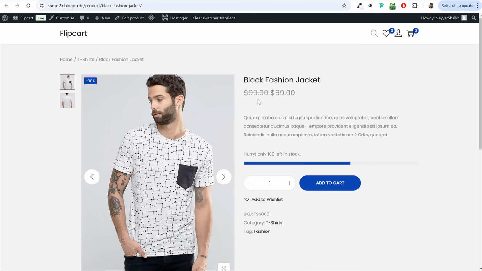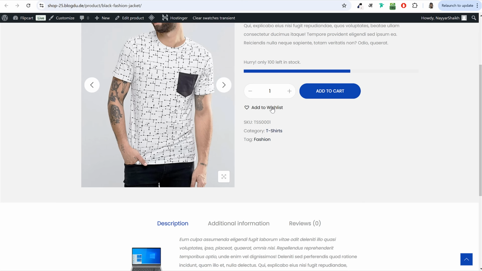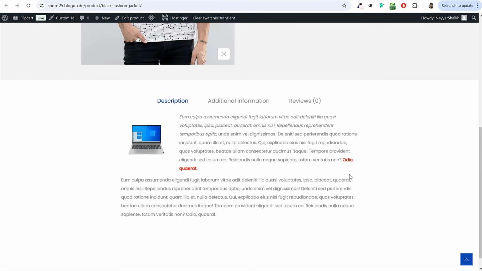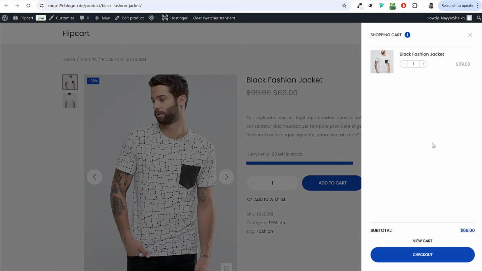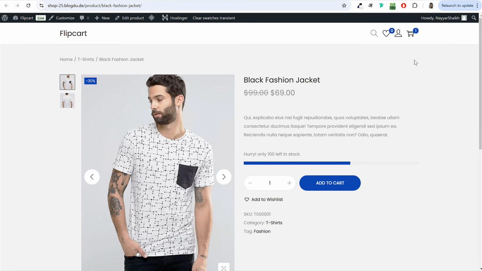This is the name of the product. 99 is the regular price, which is struck out. 69 is the sale price. This is the short description, 100 left in stock. Everything is working. Your wish list thing, add to cart thing, everything is working properly. If somebody wants, they can click on add to cart. This cart will show up over here and they can do a few more things. All right. Let's remove this thing. So this is a simple product.